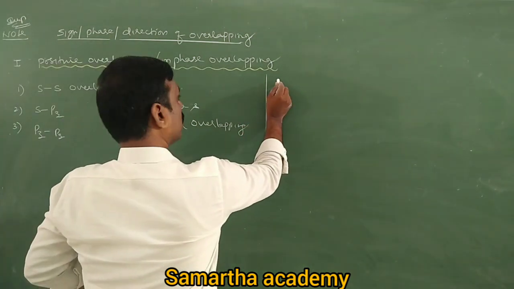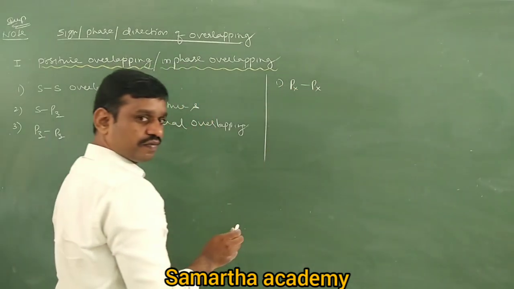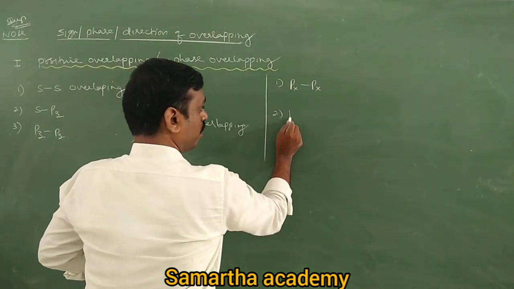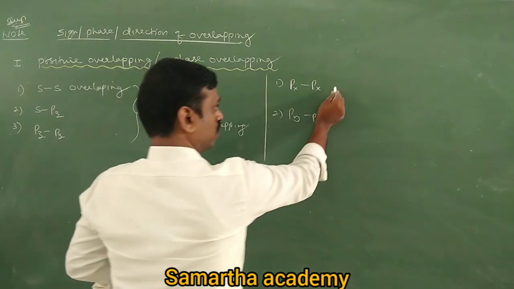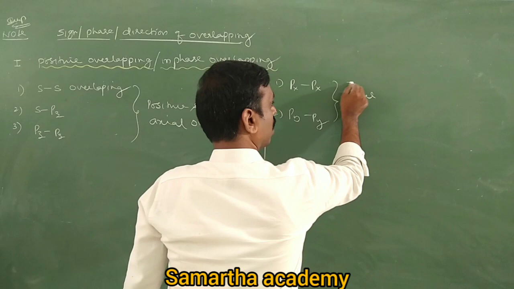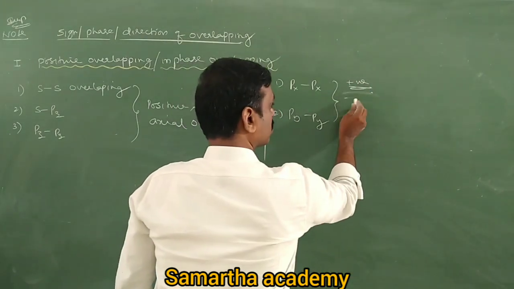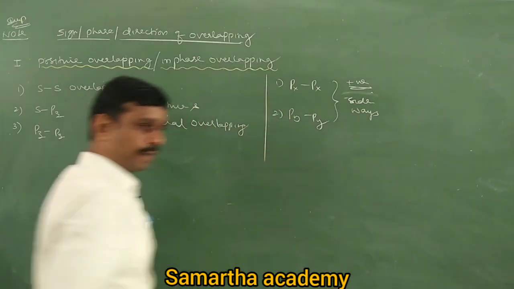So PX is a sideways overlapping, and PY is also sideways overlapping. Sorry, these two are not axial, they are sideways. Positive and sideways overlapping. Okay.